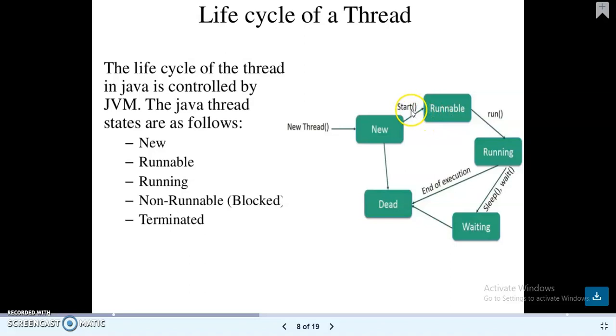When the start method is called, the run method will start the execution, and only at that time the thread is in the running state. After the running state, it goes to the dead state or to a waiting state. From the waiting state, it goes back again to the running state and then to the dead state.